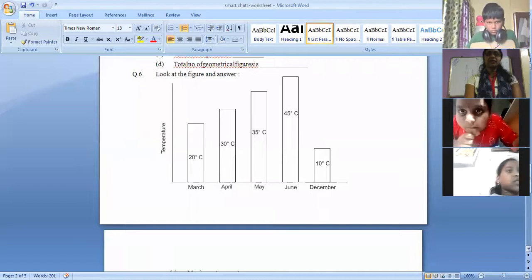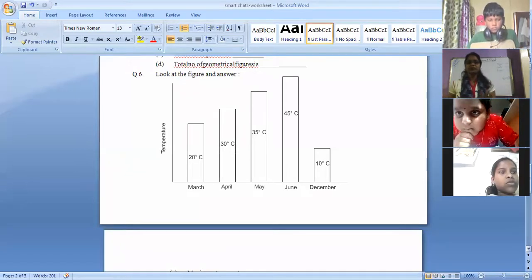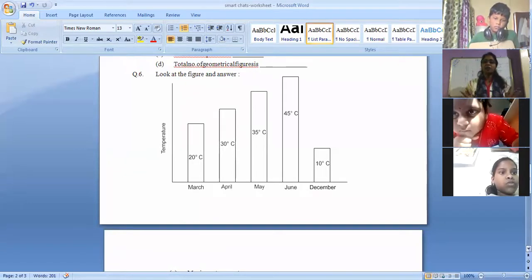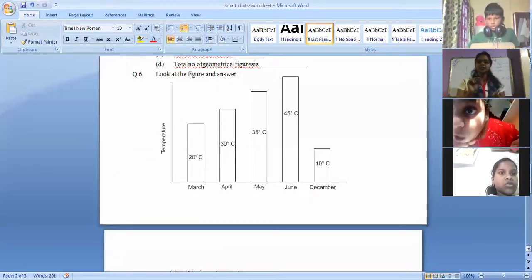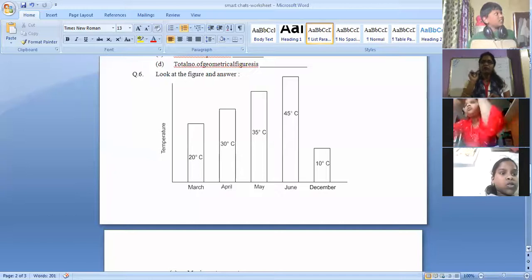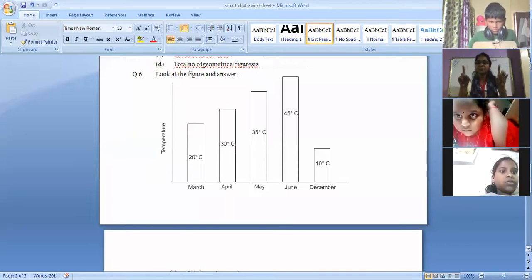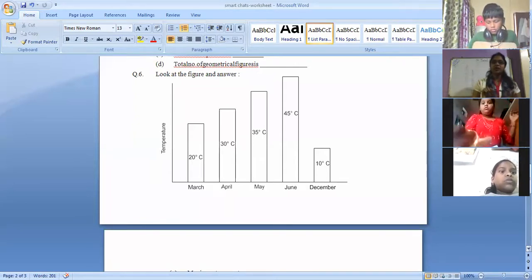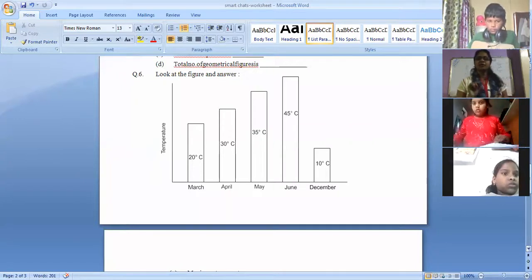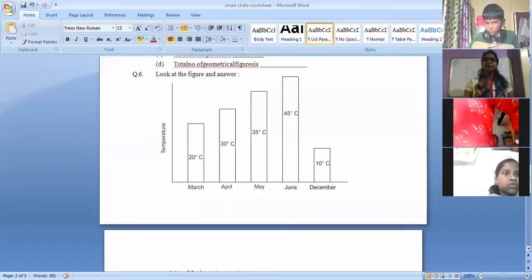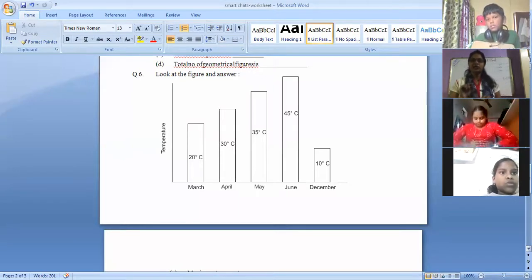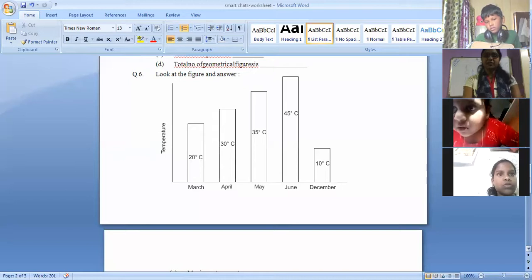Look at the figure and answer. You are given the different months: March, April, May, June, and December. So 5 months are given here. In these 5 months, how the temperature was, how the weather was is given. Okay. So in March, it was 20 degrees Celsius. How do you read this? 20 degrees Celsius. Okay. If you watch news, in news also they read the temperature every day. So in March, it was 20 degrees Celsius, April 30 degrees Celsius, May 35 degrees Celsius, June 45 degrees Celsius, and December 10 degrees Celsius.